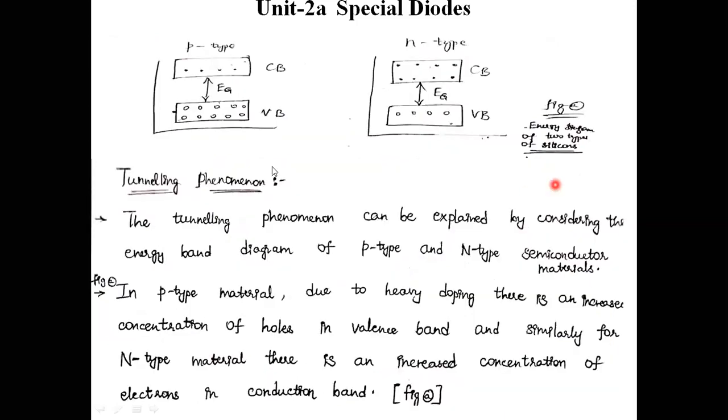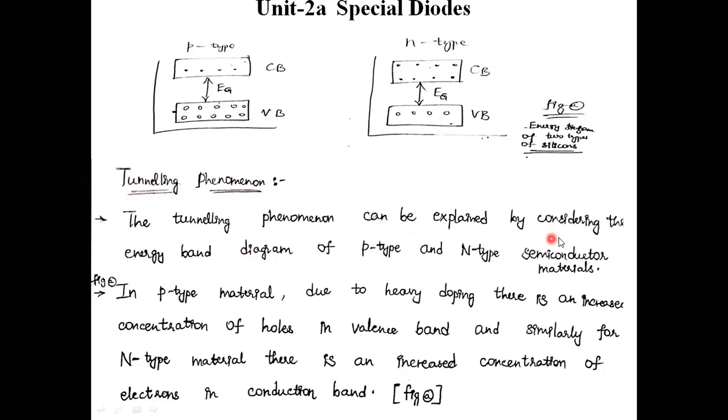Here we are taking these two layers. This is the p-type material and this is the n-type material. In p-type material, majority carriers are holes. In n-type material, majority carriers are electrons. In the valence band, more number of holes are there, whereas in the conduction band, more number of electrons are there. We know the concept earlier. By using the same concept, we are going to learn what the tunneling phenomena is here.